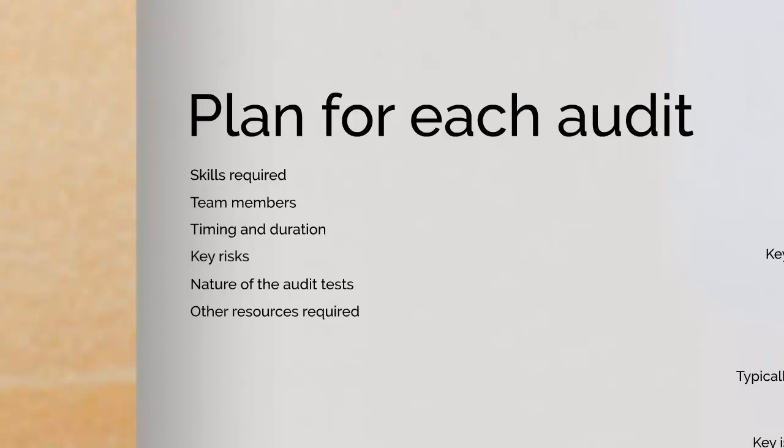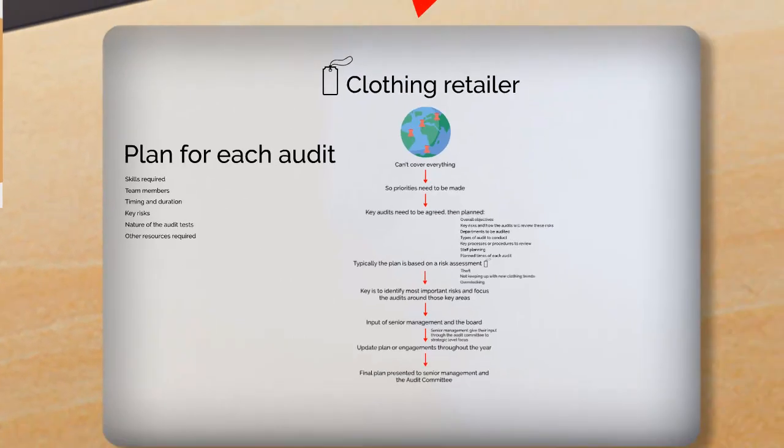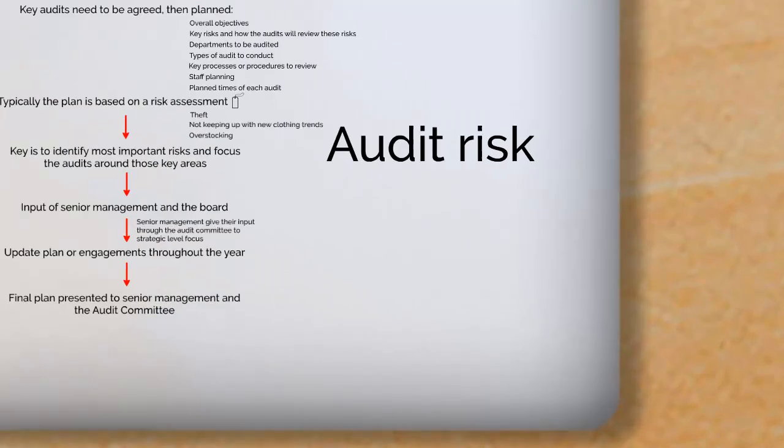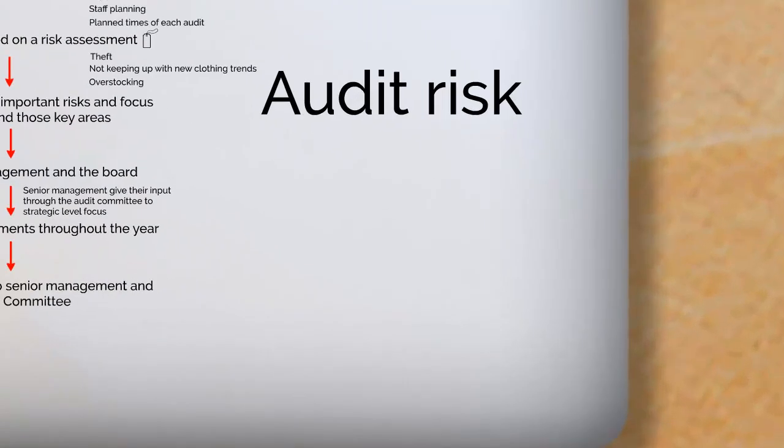And then finally, just to make sure that any resources that are required for the internal audit are used. So do they have the right technology? Do they have the correct testing equipment? This is the plan for each specific audit. But one of the key elements to planning the audit is making sure the audit risk is understood.